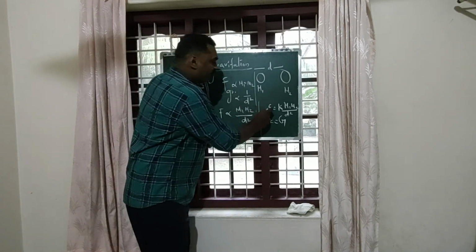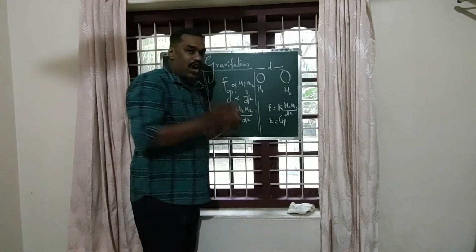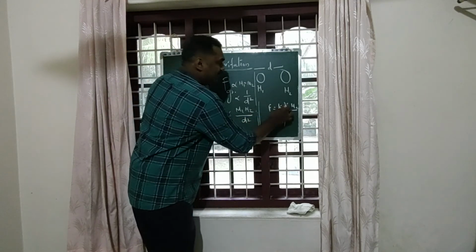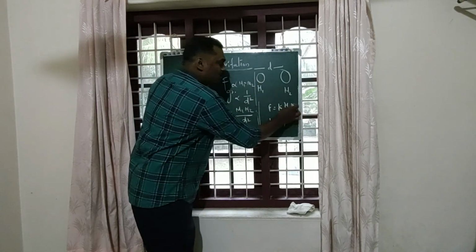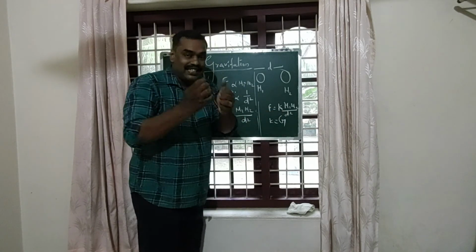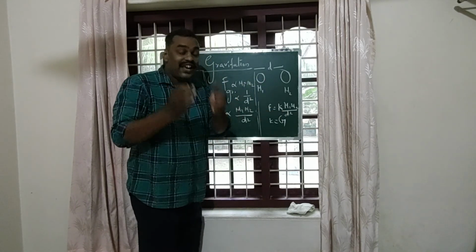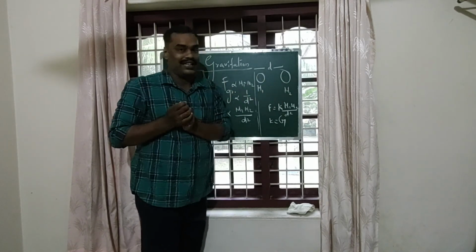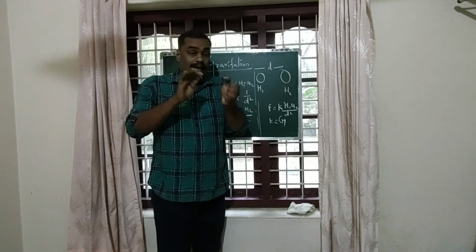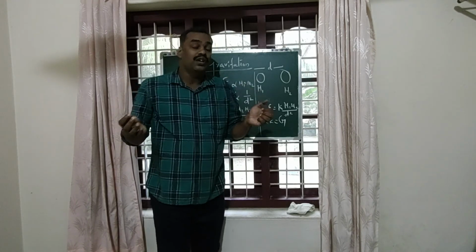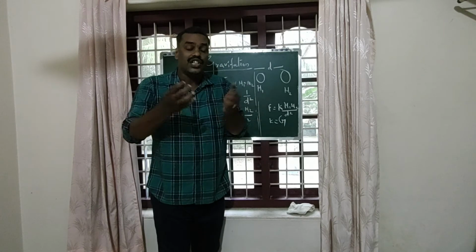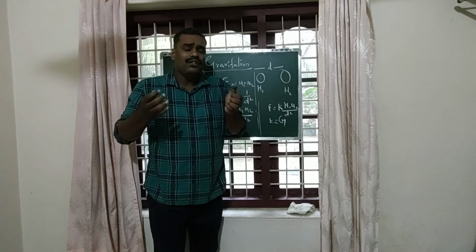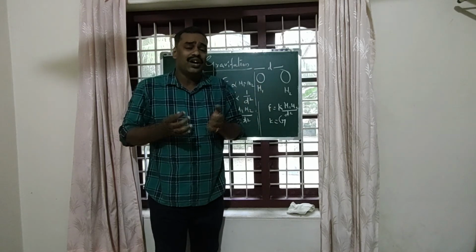So F is the amount of force, G is the universal gravitational constant, M1 is the mass of the first object, M2 is the mass of the second object, d is the distance between them. The heavier mass is known as the source mass, the lesser mass is known as the test mass. So this is the amount of gravitational force between these two objects. See, this gravity is causing a lot of things to occur in an orderly manner.